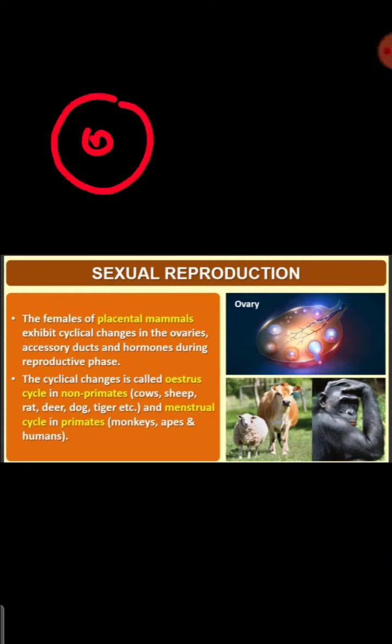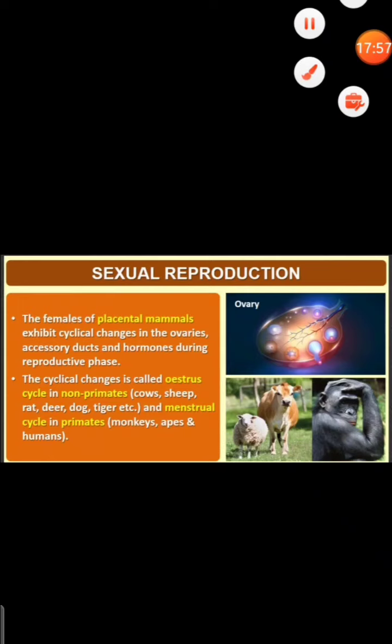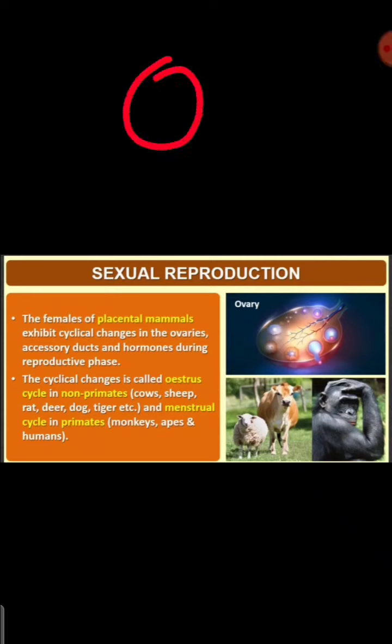Okay, and if the egg is not fertilized, then it will get shed off. So bleeding occurs and the egg will get shed off. In the estrous cycle, what happens? There will be breeding seasons. In that season only the egg is formed, and if the egg is not fertilized, then it will not get shed off. It will get reabsorbed by the body in case of estrous cycle. So that we have studied.